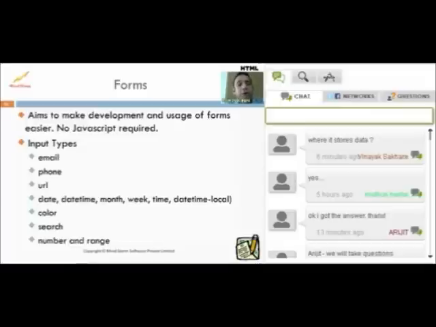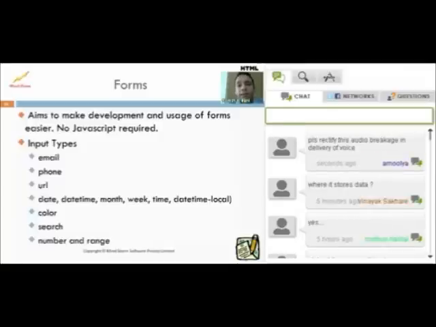while rendering? So for example, if your input field is of type phone, and if someone visits your website on a mobile phone, it's important that when they tap that particular text field, you only show a numeric keypad instead of showing an alphanumeric keypad and then letting them switch to the numeric one. Similarly, when it comes to email, it would be nice if you already had a keyboard that has the @ symbol, which is often used in email. If you are going to enter a URL, how about having a keypad with a .com on it?